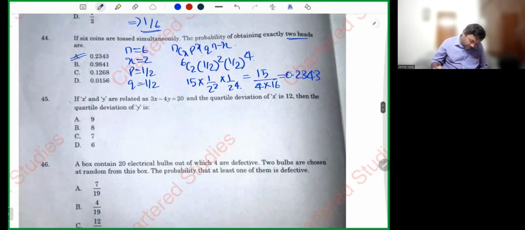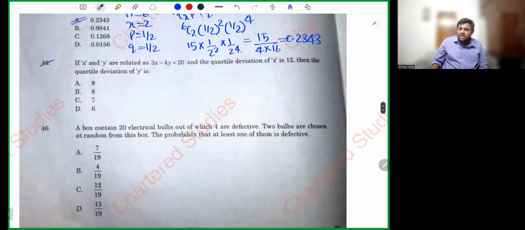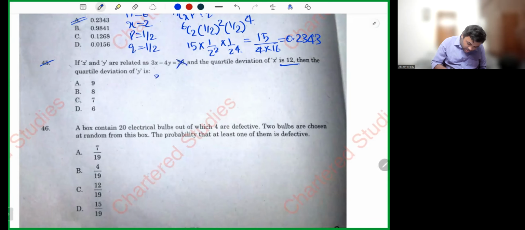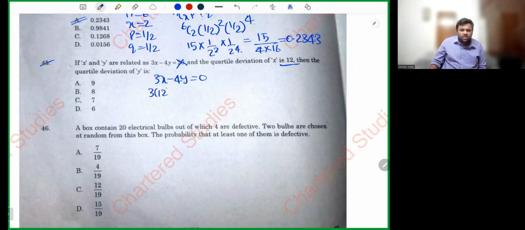Next, question number 45. X and Y are given. 3x minus 2y is equal to 20. Quartile deviation of x is 12. What do you do? Put the value, get the answer. And be careful, don't consider the constant because it is dispersion. 3x minus 4y is equal to 0. 3 into 12 minus 4y is equal to 0. Send 4y here. 3 into 12, 36 is equal to 4y. 36 by 4 is equal to y, which is 9. Simple sum, sir. Nothing much difficulty.